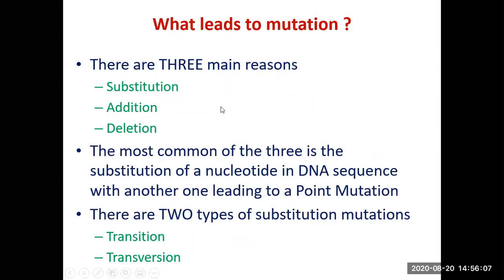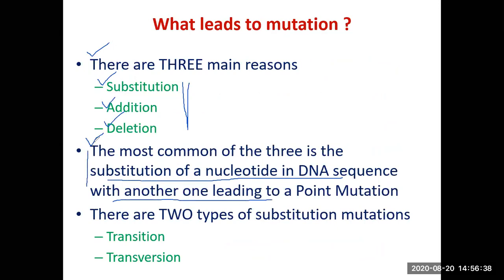Now, what are the causes? What are the reasons of the mutation? There are three reasons of the mutations. One is substitution of base, addition of base, or deletion of base. These are the three main reasons of the mutations. The most common of the three, of course, is the substitution of a nucleotide, substitution of a base in the DNA sequence with another nucleotide or base. Of the three types that I have mentioned here, substitution, addition, and deletion, substitution of a nucleotide in the DNA sequence by another one is the most common.